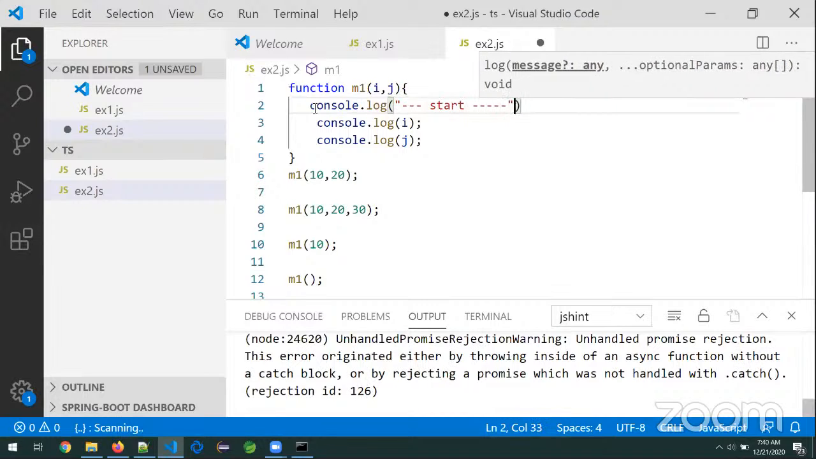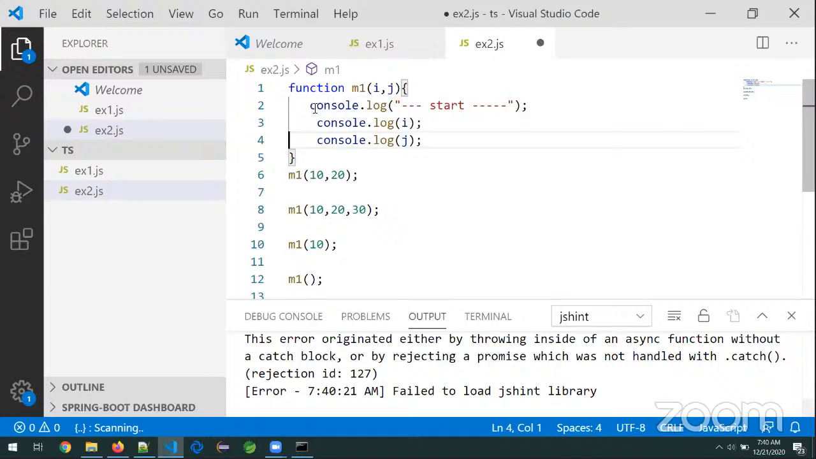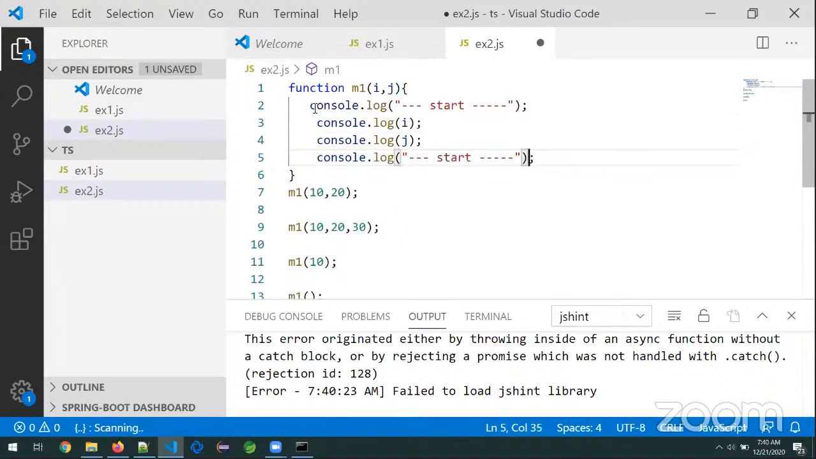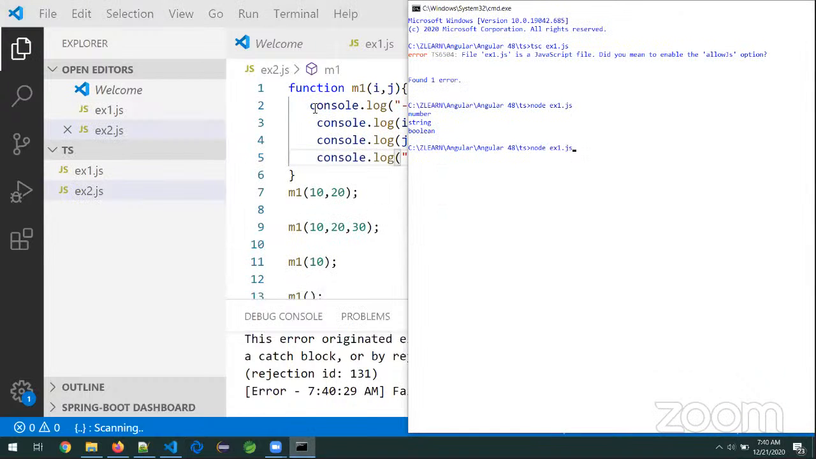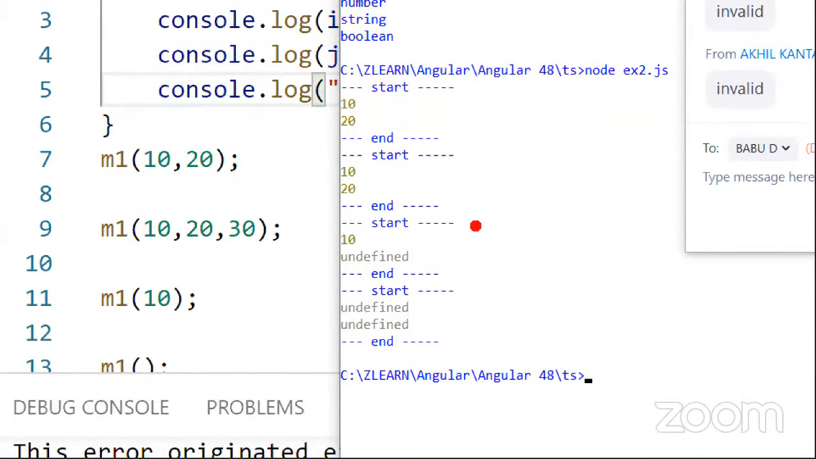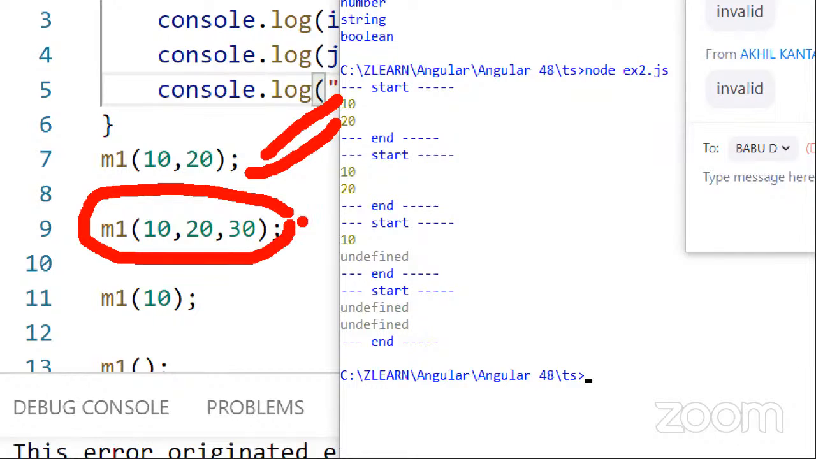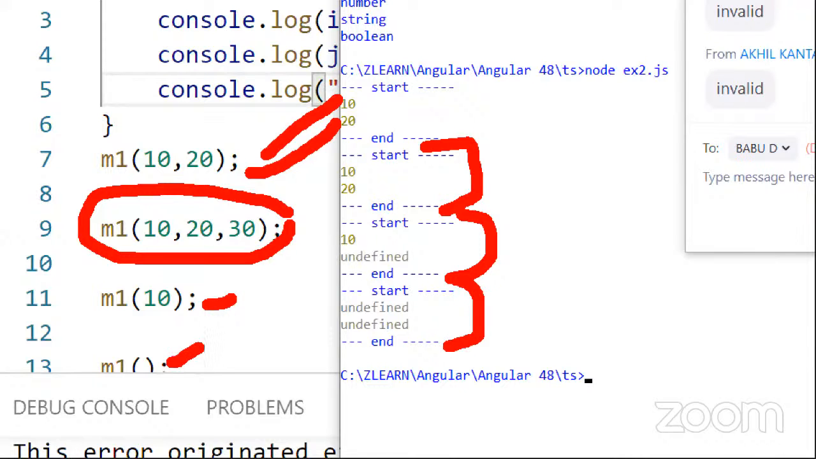I'm just providing start and end markers here, so that we can easily understand whether the method is executed or not. Now I'm running the application. Observe and tell me. Right now, this one is executed. Fine. What about this one? Is m1 executed or not? Executed. This one also executed perfectly. This one also executed perfectly.